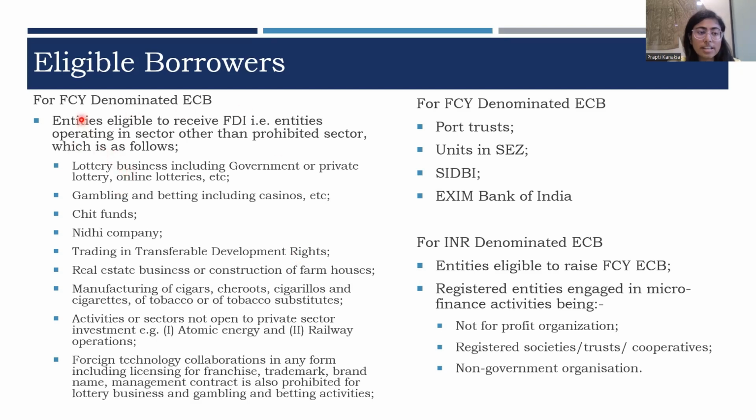So a borrower intending to raise foreign currency denominated ECB should be working in a sector which is allowed to raise foreign direct investment. To identify whether the sector is allowed to raise FDI or not, we need to look at the FEMA Non-Debt Instrument Rules 2019 and the Master Directions on Foreign Investment in India. As per the FDI norms, there are certain sectors which are prohibited from receiving any foreign direct investment. These are lottery business, gambling business, chit funds, Nidhi companies, etc.